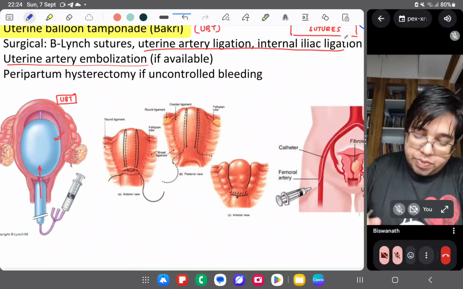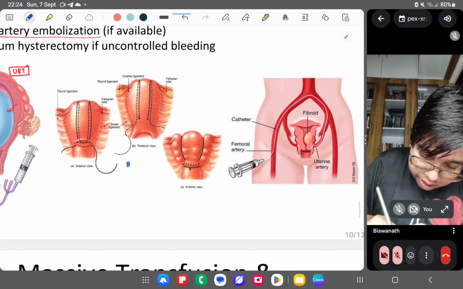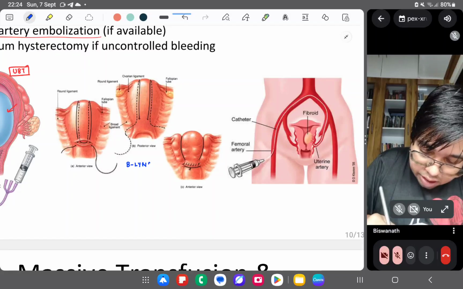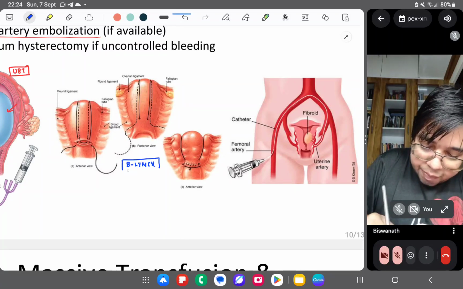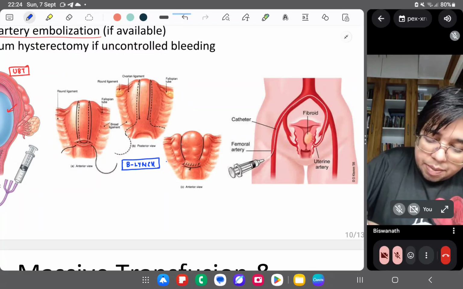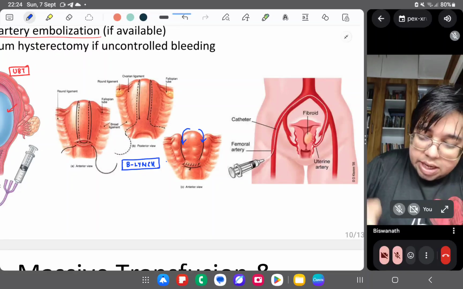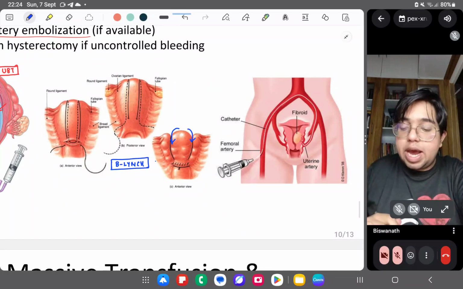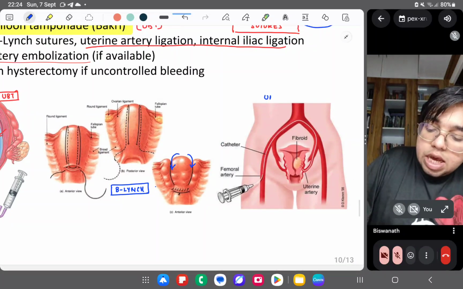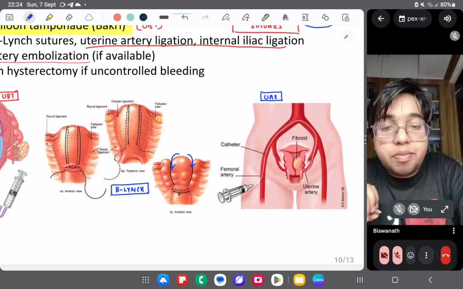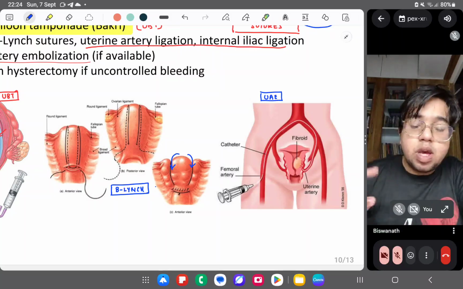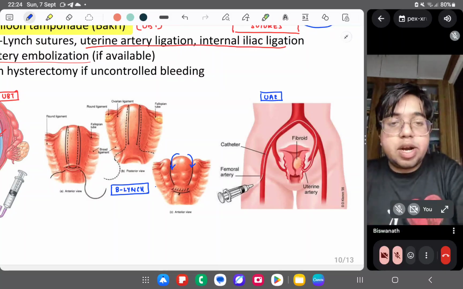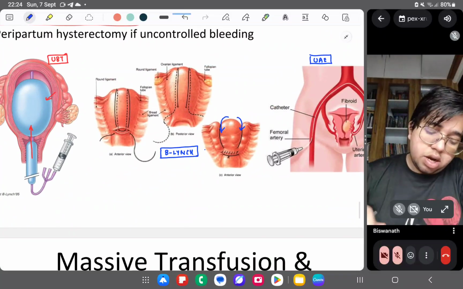This is the B-Lynch suture. This type of suturing is basically B-Lynch suture. And this procedure here is uterine artery embolization, UAE. Okay, all of these things are clear. Uterine artery embolization, B-Lynch suture, done.